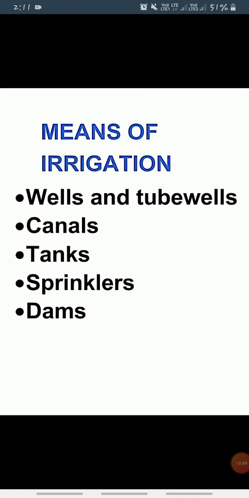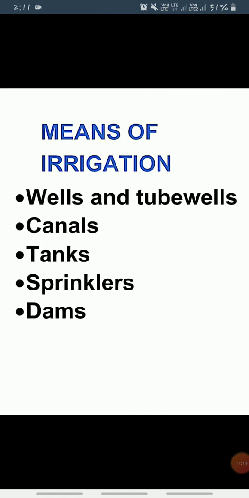So there are many multipurpose projects in India and some of them are — बहुत सारे मल्टीपर्पज़ प्रोजेक्ट्स हैं या डैम्स हैं जो कि इंडिया में हैं और उनके क्या नाम हैं. तो first is the Bhakra Nangal Dam built on the Satluj River, Damodar Valley project built on the Damodar River and its tributaries also. And the third one is the Sardar Sarovar Dam built on the Narmada River and the Mettur Dam built on the Kaveri River.